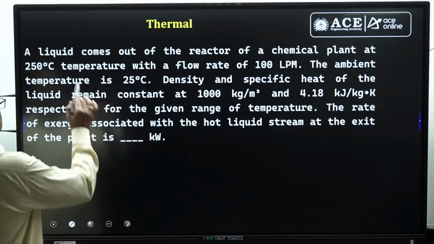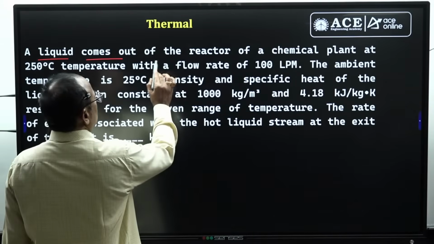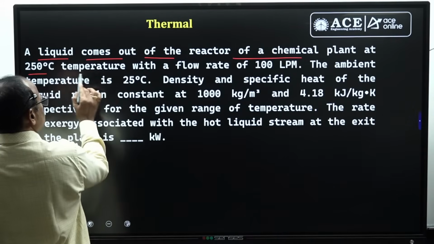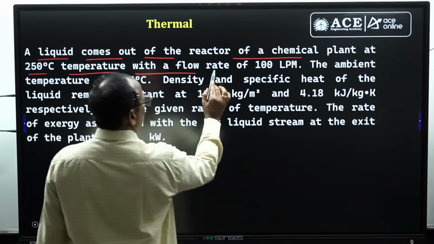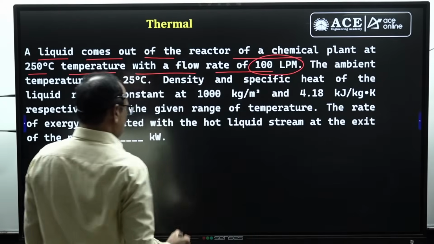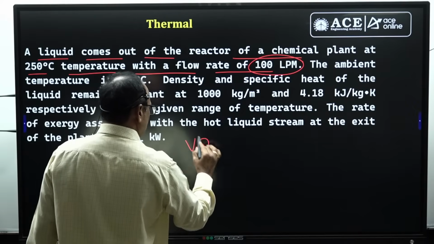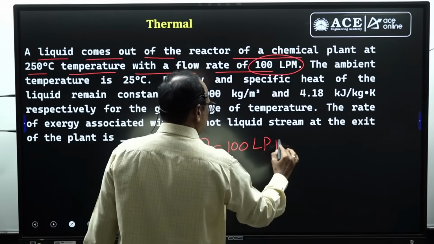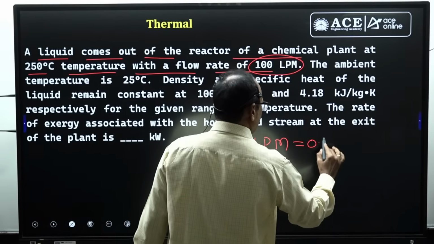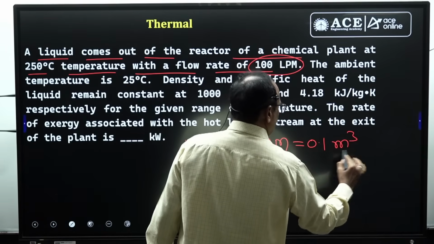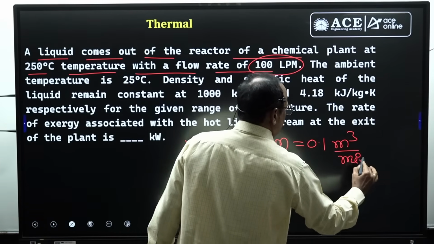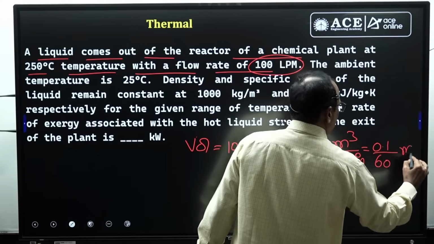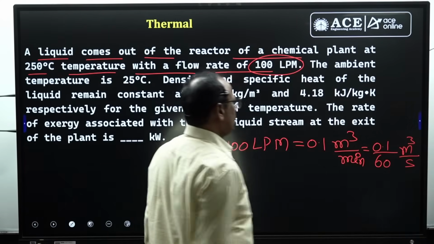Look at the last one. It is asking like this. A liquid comes out of the reactor of a chemical plant at 250 degrees centigrade temperature with a flow rate of 100 liters per minute. Here the volume flow rate is given: 100 liters per minute, which is equal to 0.1 meter cube per minute. That is 0.1 divided by 60 meter cube per second. That is the volume flow rate.